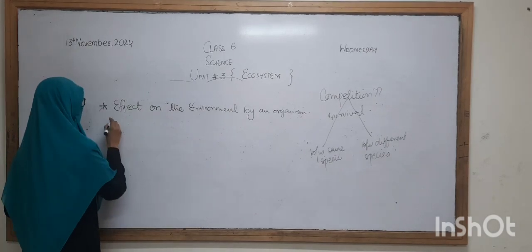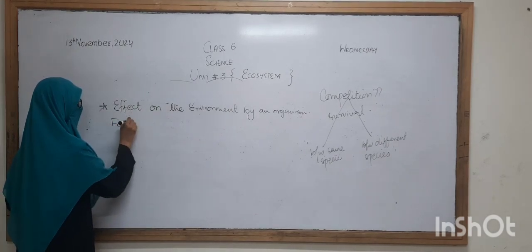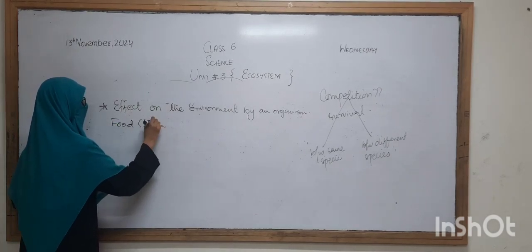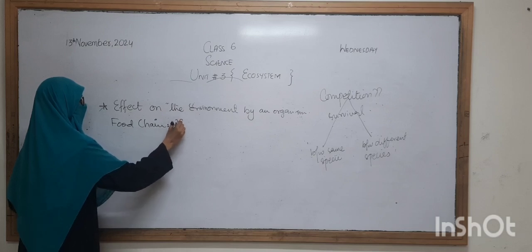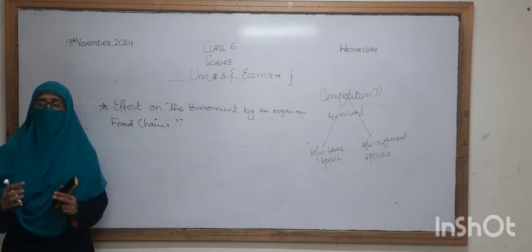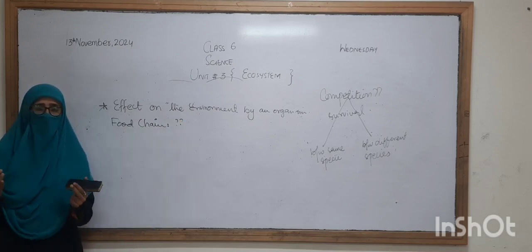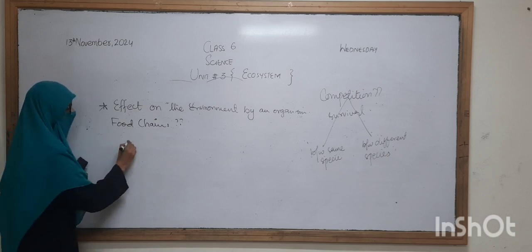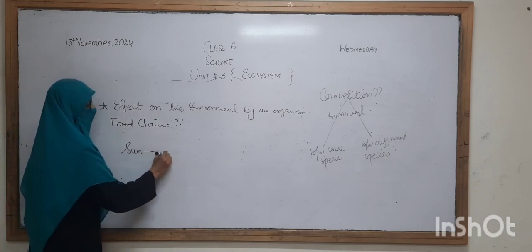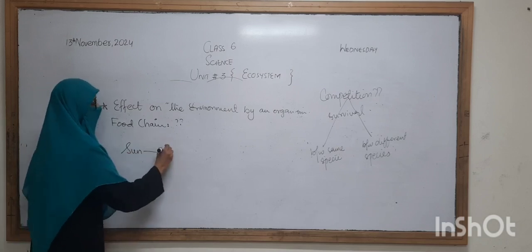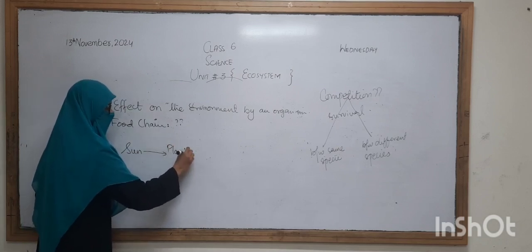First of all, we will make one food chain. What is a food chain? Have you any idea? A food chain is actually the chain of living organisms. First of all, the chain will start from the sun. The sun will give sunlight to the plants, obviously, in order to make their food.